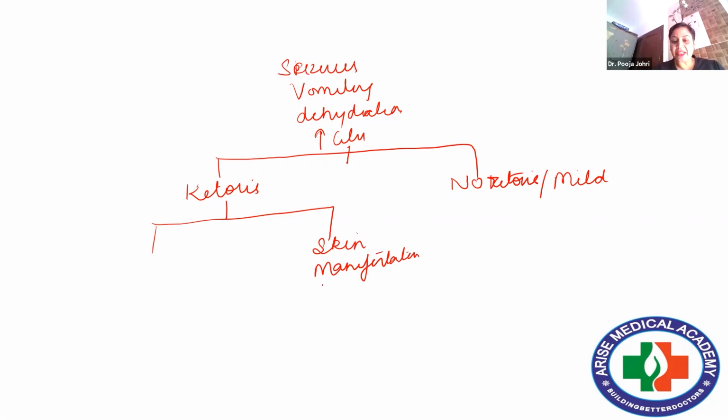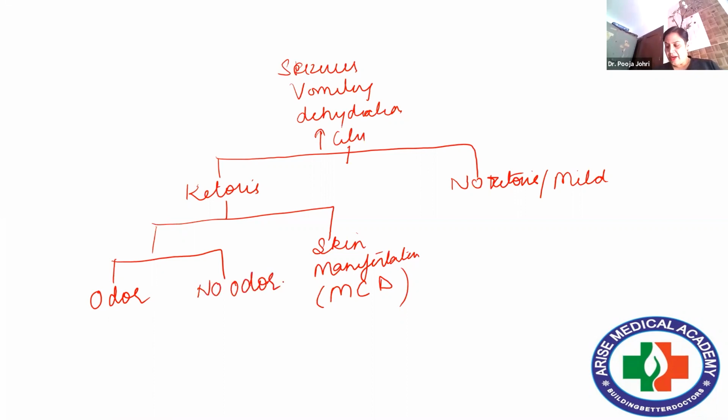Under skin manifestations, just now I told you multiple carboxylase deficiency will be there. If we talk about ketosis, increased concentration of ketone bodies, it can lead to either a particular odor or an absence of this odor. Right. So if a characteristic odor is there, the most important example is maple syrup urine disease. Very, very important, and questions have been asked on this. And the second important is isovaleric acidemia.